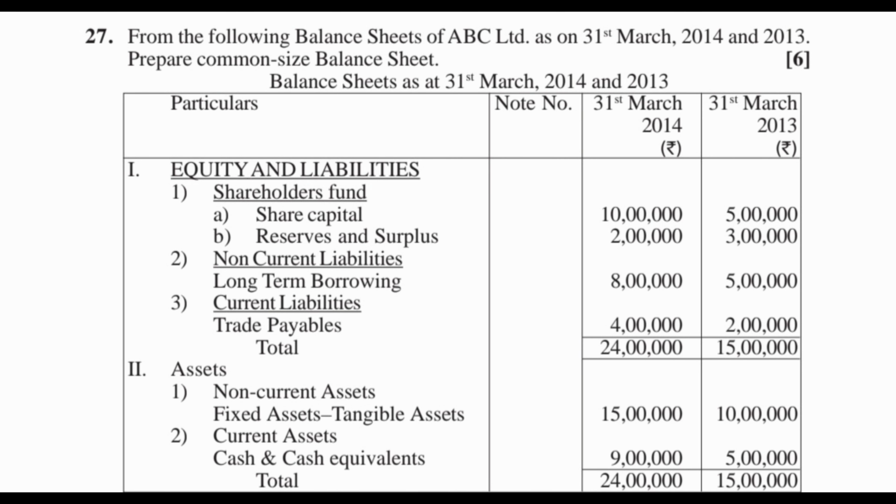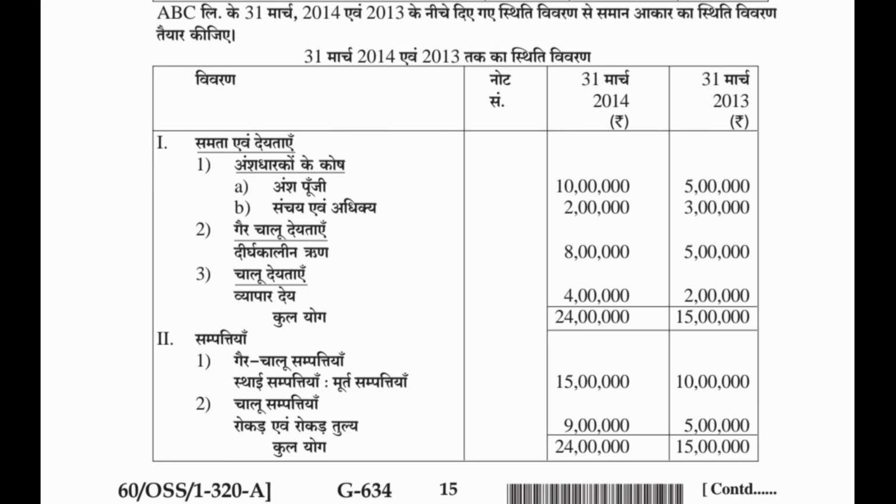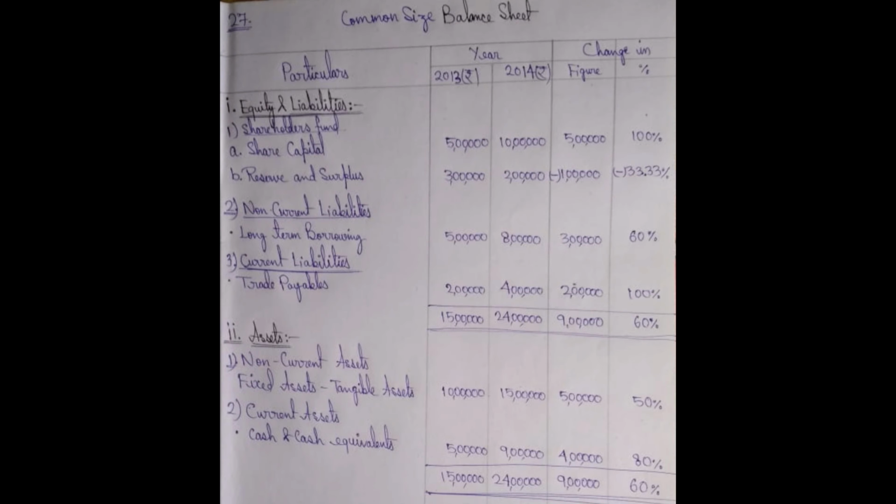27. From the following balance sheet of ABC Limited as on 31st March 2014 and 2013, prepare common size balance sheet. Pause the video and see the answer.